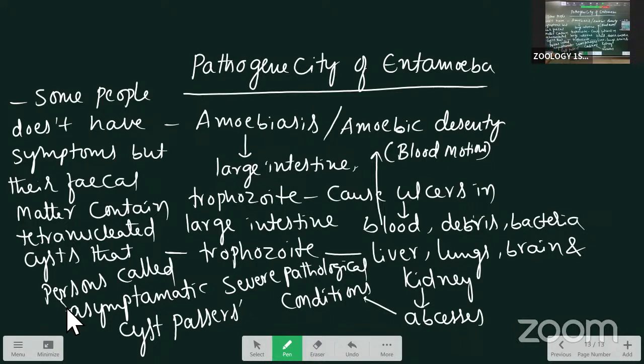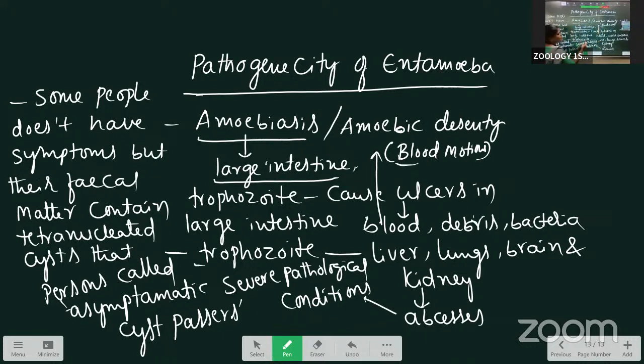Here, this is about the pathogenicity of Entamoeba histolytica. It mainly causes amoebiasis, also called amoebic dysentery. The Entamoeba trophozoite is present in the large intestine mucus. They cause ulcers. From the ulcers, blood and debris come out along with the fecal matter, causing blood motions. This is called amoebiasis.